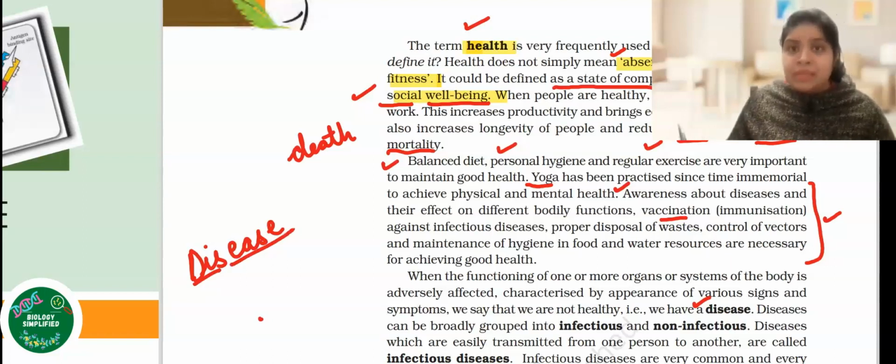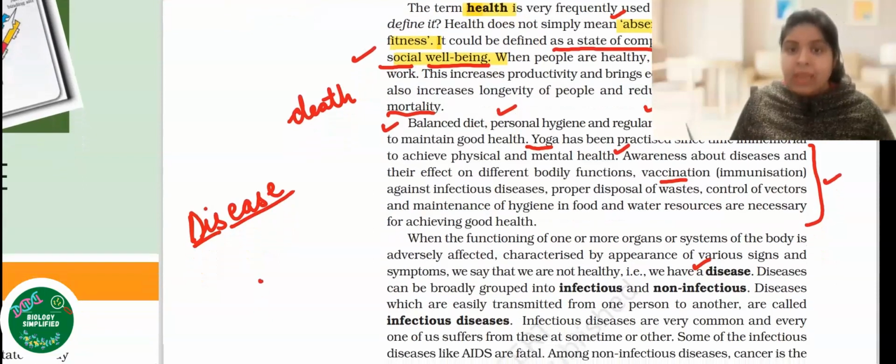Dis ease. So this means something is not easy, something is not comfortable. When a person is not healthy, we say that the person is diseased. When the person is not at ease, when the person is having some disorder, then we call the person a diseased person. So not being healthy, not feeling comfortable, is what we call a diseased person.